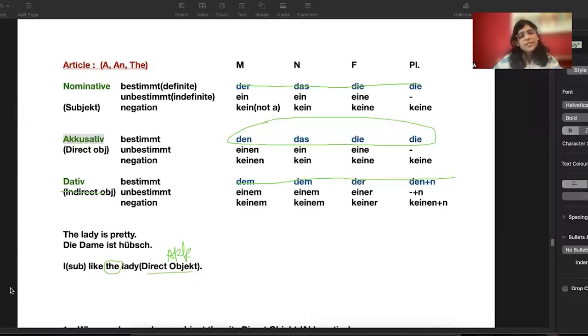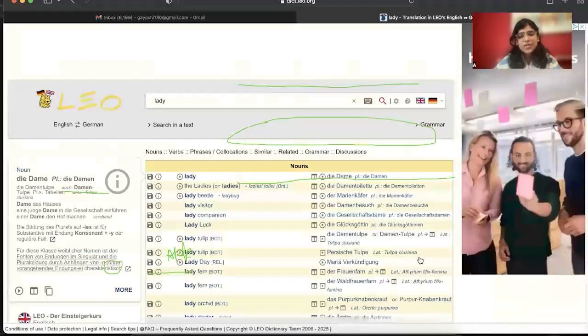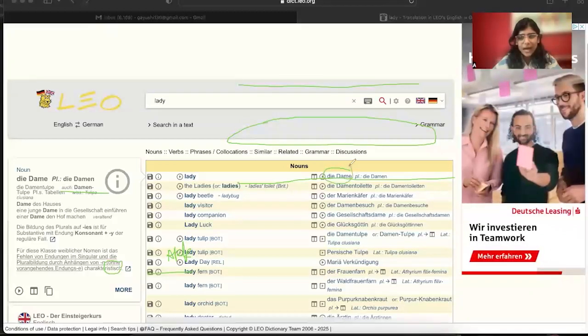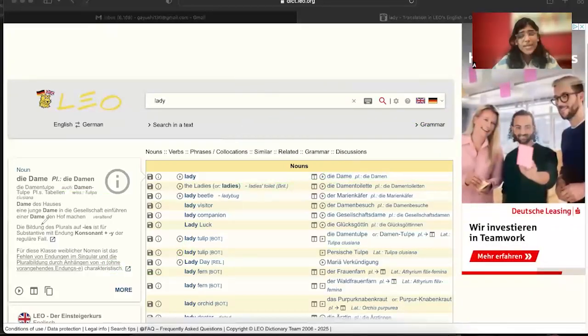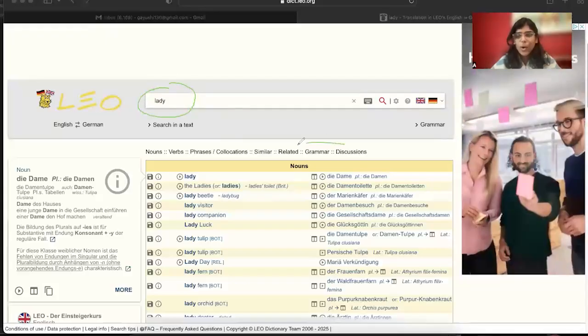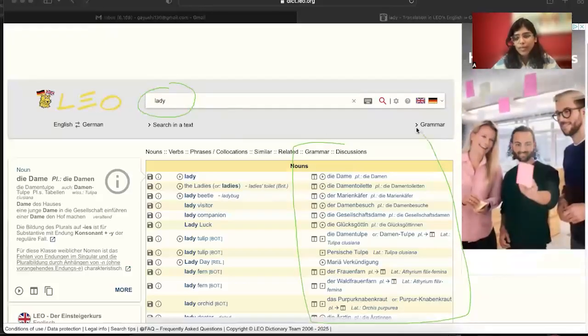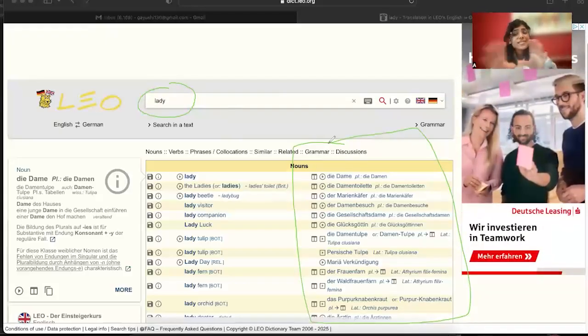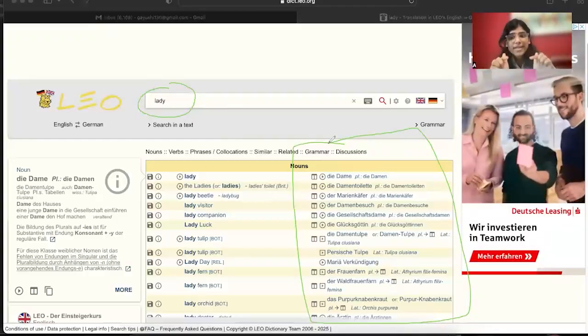Now, we will see in the dictionary. So, when we searched in the dictionary, what was the word for lady? Die Dame. Now, a very, very important thing. Whatever we search in this dictionary, it will always appear in the form of nominative, in the form of subject, because this is not a sentence. So, there is no object, right? So, this word here is a subject. So, it is showing me die Dame.